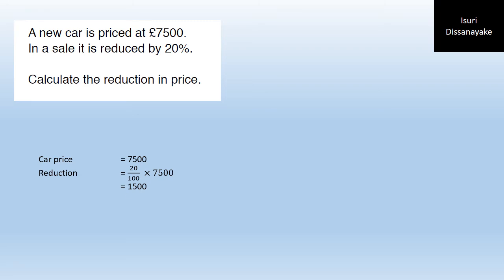So the reduction in price is 1,500. Originally it is 7,500. From that you subtract this 1,500. So the new price is 6,000. But what the question asks is to calculate the reduction in price. So the reduction in price is only 1,500. Next.